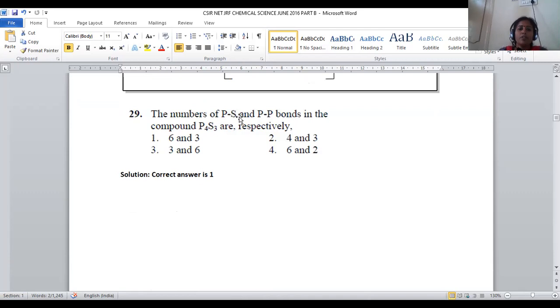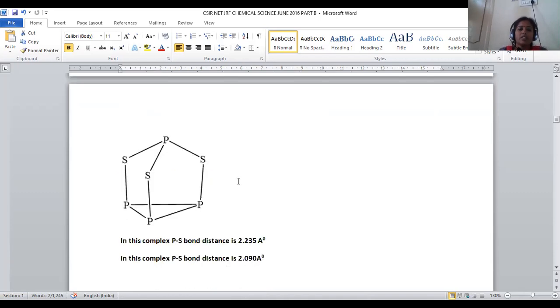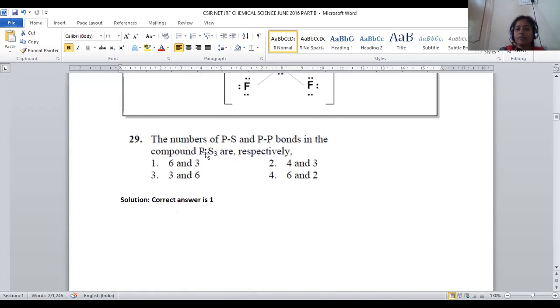So the P-S bonds will be P2S1, S2P1, P2S3, S2P4, P2S5, S2P6. Then P-P bonds: P2P1, P2P2, P2P3. So total P-S-P units are 3, P-S bonds are 6, P-P bonds are 3. They are asking for P-S bonds, that's why 6 bonds are there. P-P bonds are 3. So for question number 29, option number 1 will be the right answer.